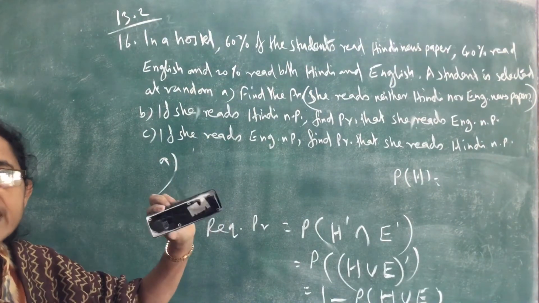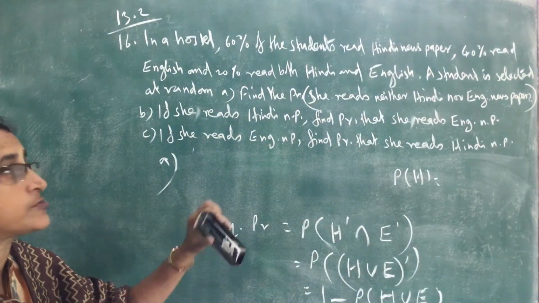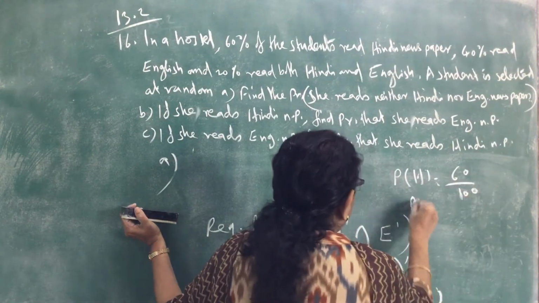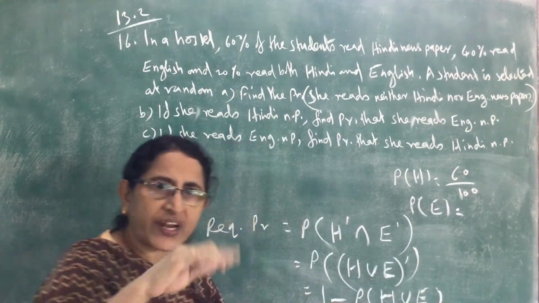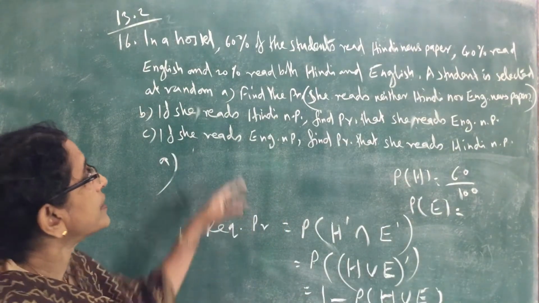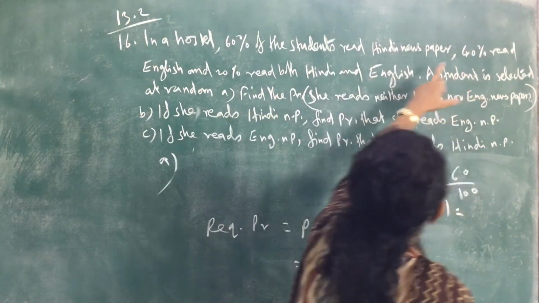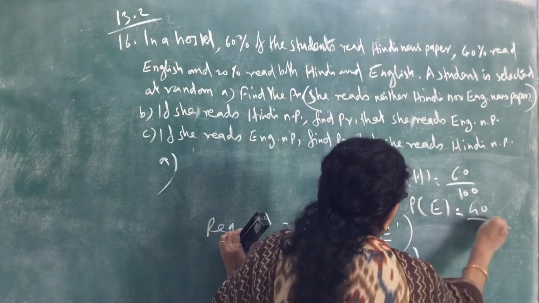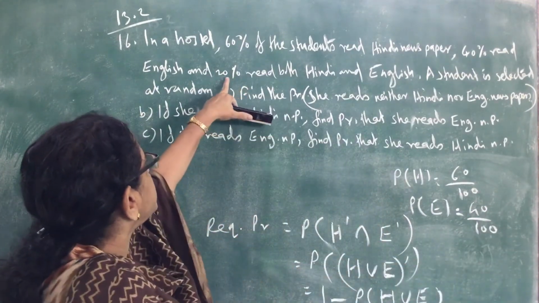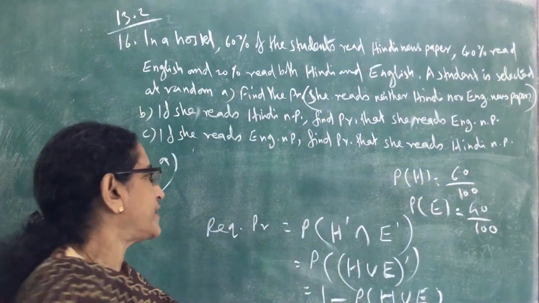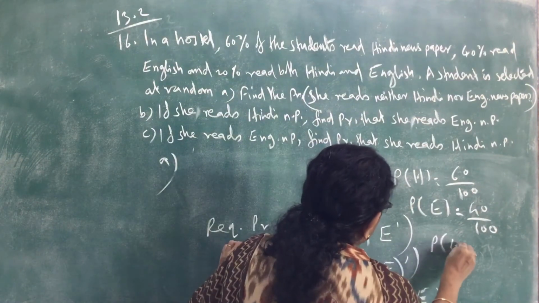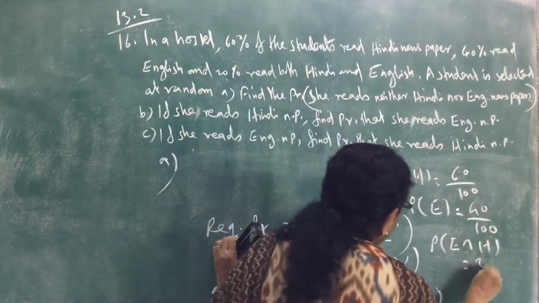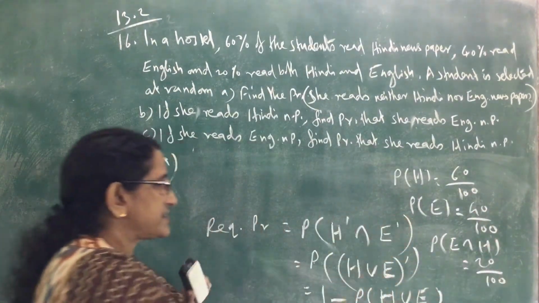So the probability that the student selected reads a Hindi newspaper is 60 by 100. And what is the probability of E, that the student selected reads an English newspaper? In that hostel, 40% of the students read an English newspaper, so that is 40 by 100. And 20% read both Hindi and English, so probability of E intersection H equals 20 by 100.